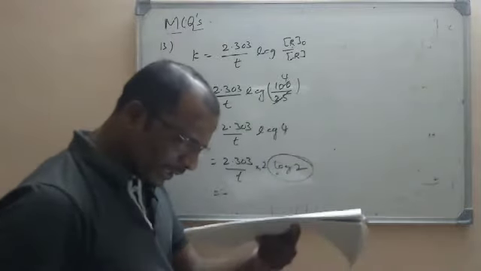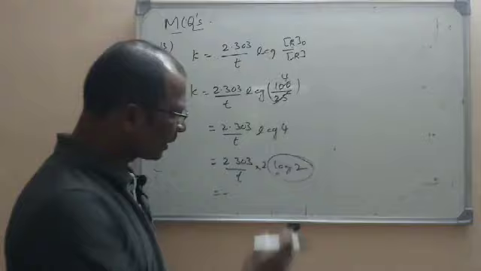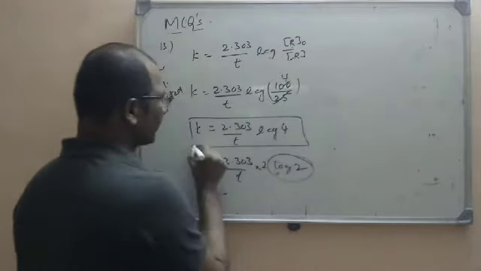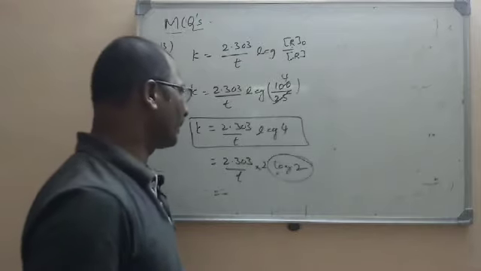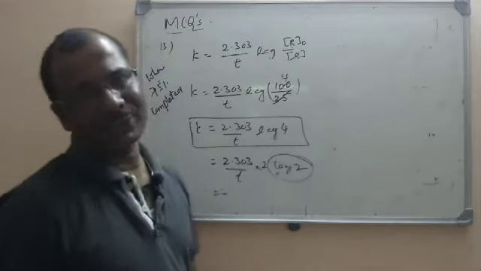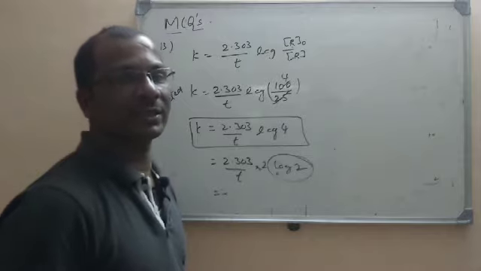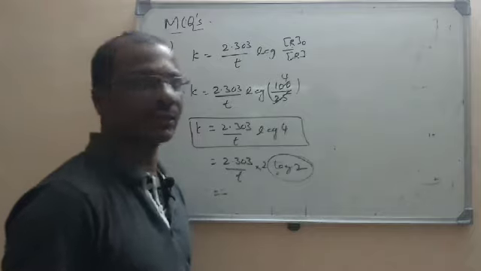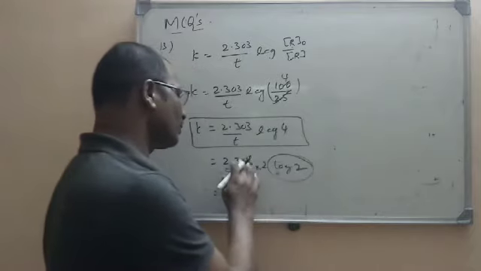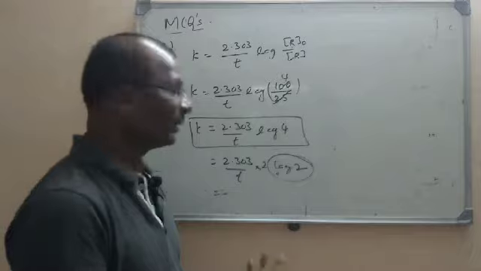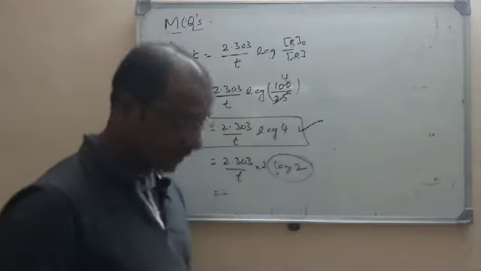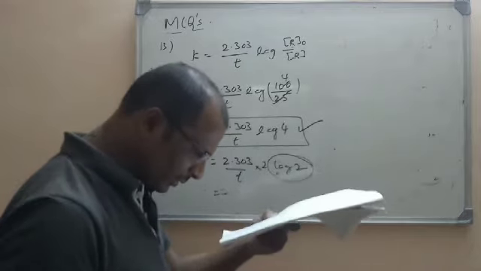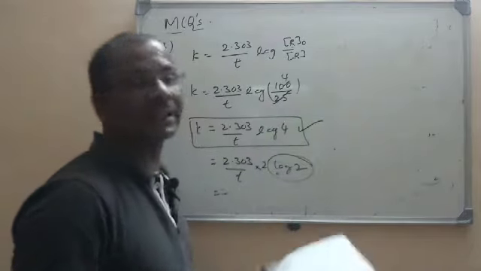You can simplify, but no need to simplify here because in the options this is given. K is equal to 2.303 by T into log 4. Or else you can simplify. If in some other examination they give the value of log 2, you all know it is 0.3010. 0.3010 into 2 into 2.303, if you simplify, you will get K. But here it is given in the option. So what is that option? That is 2.303 by T into log 4. That is the second option.